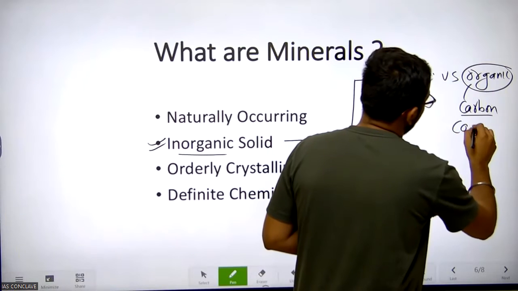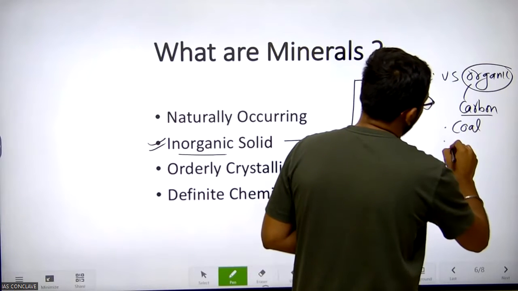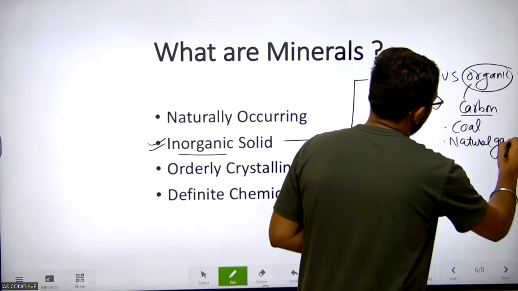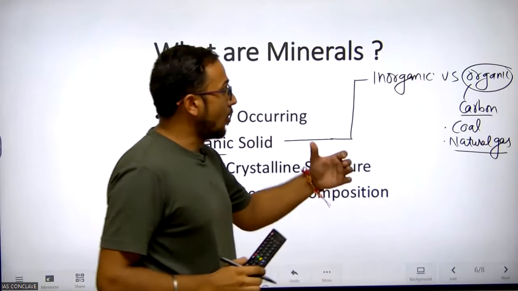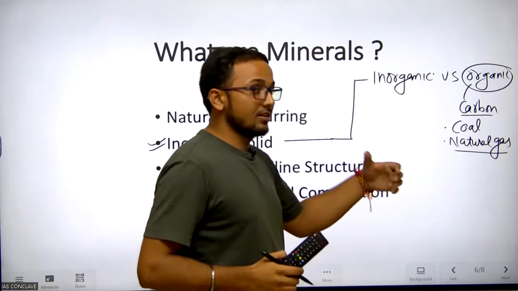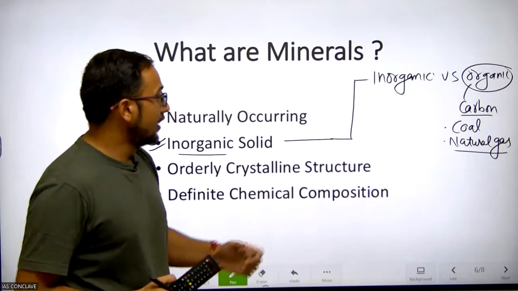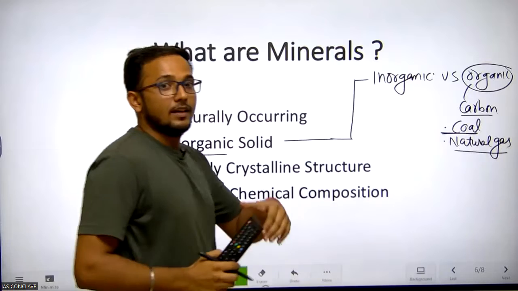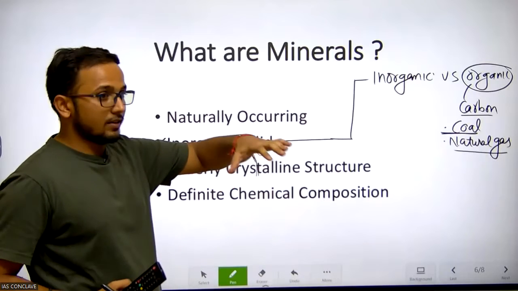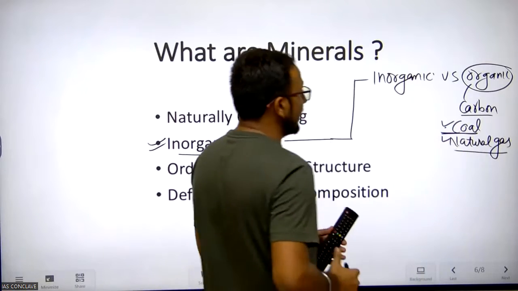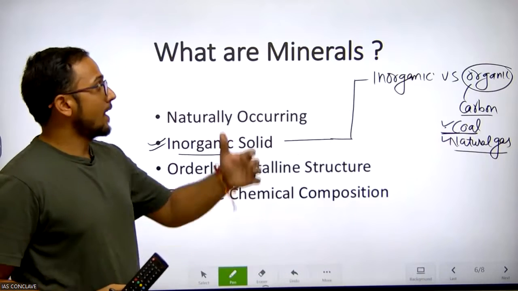Famous examples are coal and natural gas, because they form by the accumulation of fossils. When any living creature dies and decays, over time these fossils accumulate in our rock or other earth structures, and they form materials, but they are not considered minerals.